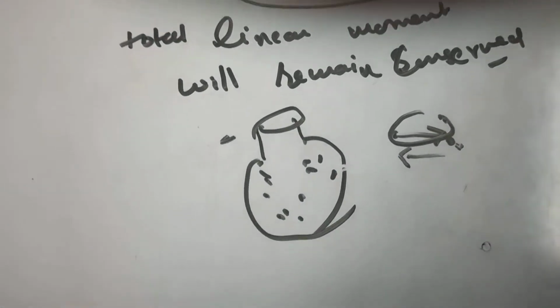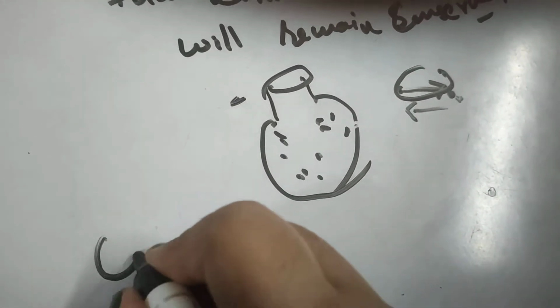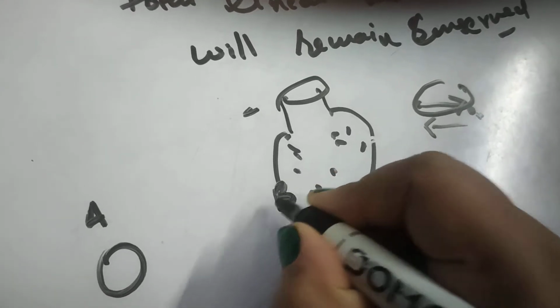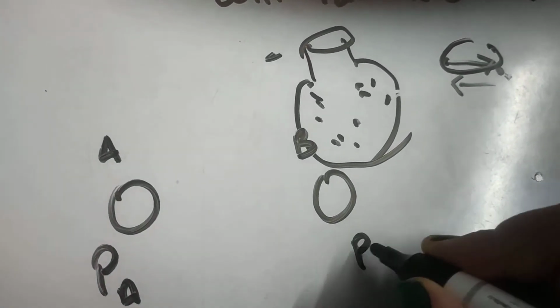Now to understand it mathematically, let us consider two bodies A and B. Let A have momentum PA and B have momentum PB.